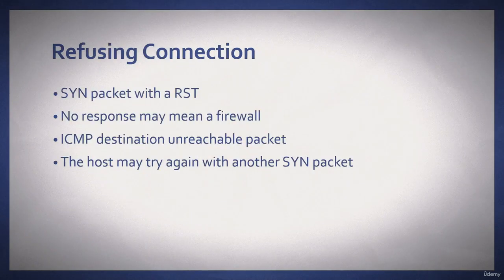Periodically, services will be refused and then you will see a reset. No response may indicate a firewall. You may receive an ICMP destination unreachable packet, and a code might indicate the network was unreachable or the host was unreachable. But most likely the target port was firewalled. The host might try again with another SYN packet.